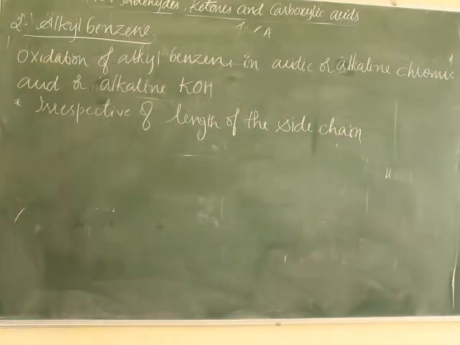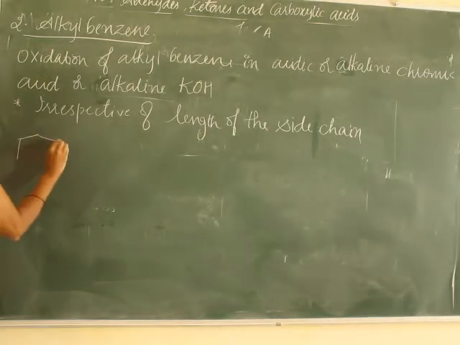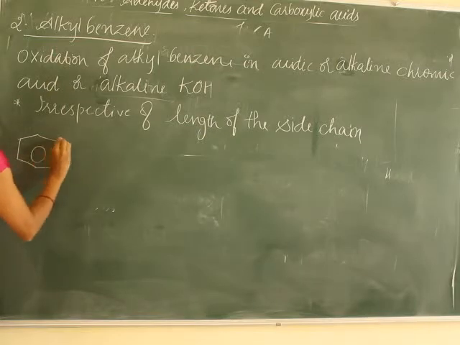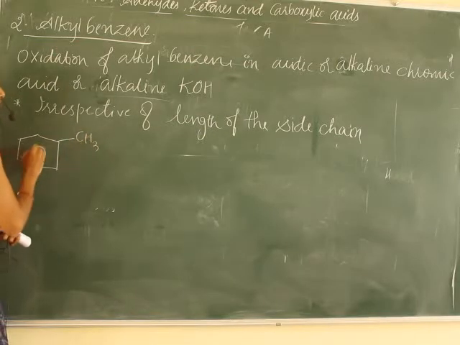For example, toluene, an alkyl benzene, right?